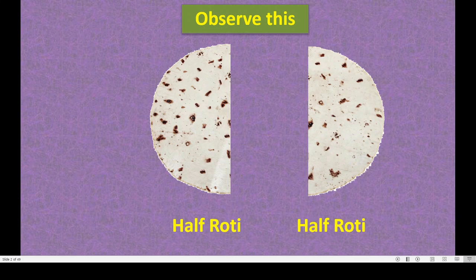Means I have made 2 equal parts of one roti, isn't it? 2 equal parts. Remember this word, 2 equal parts, then it becomes half roti of that whole roti. We got here 2 parts or 2 halves, by cutting one roti.